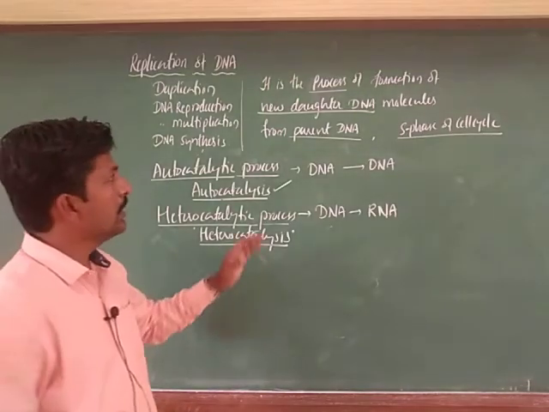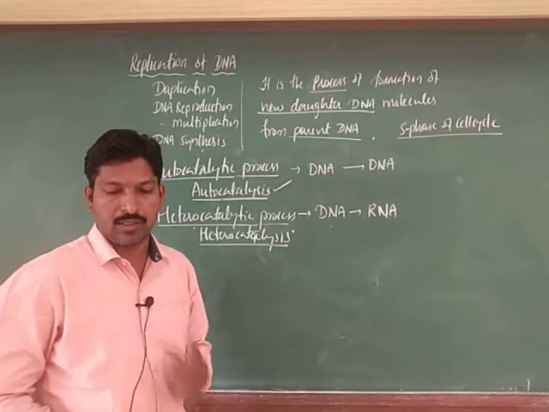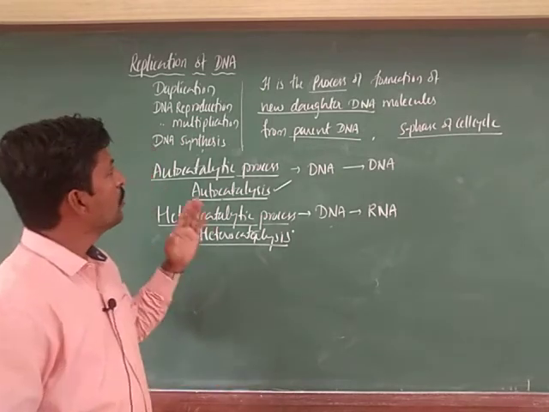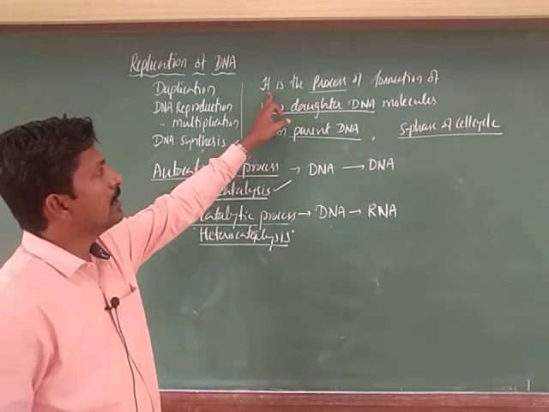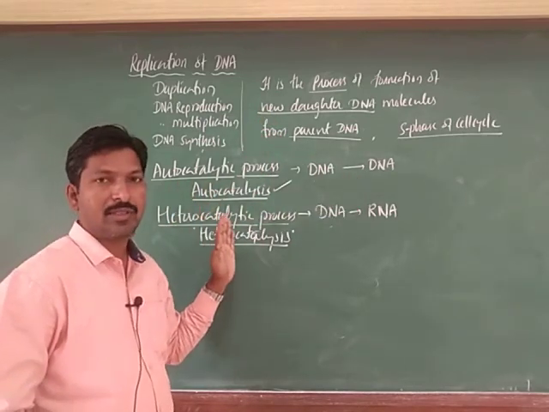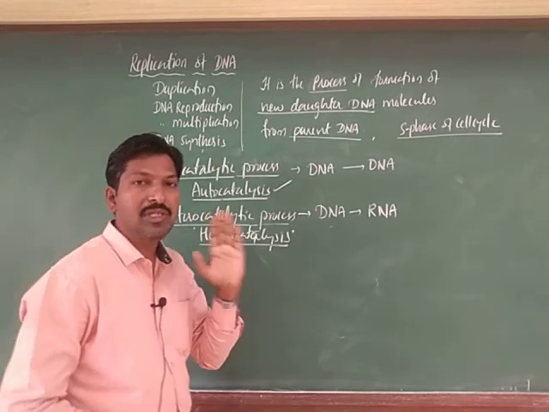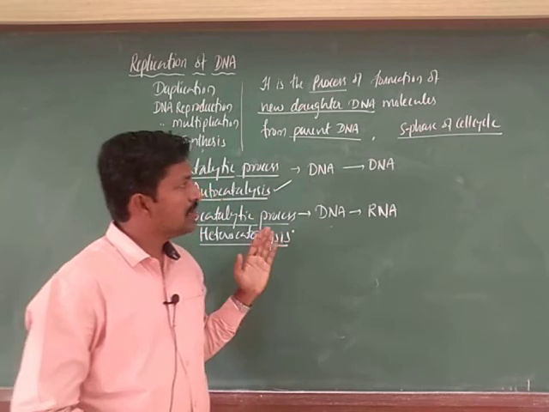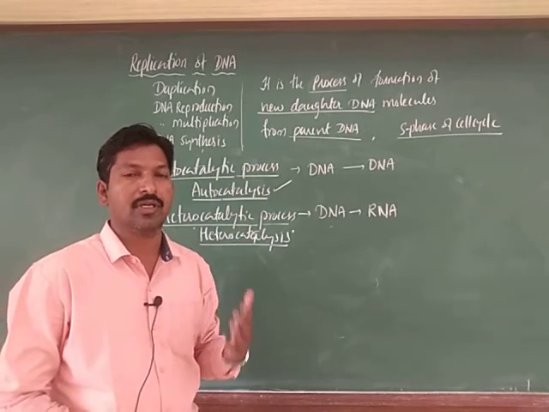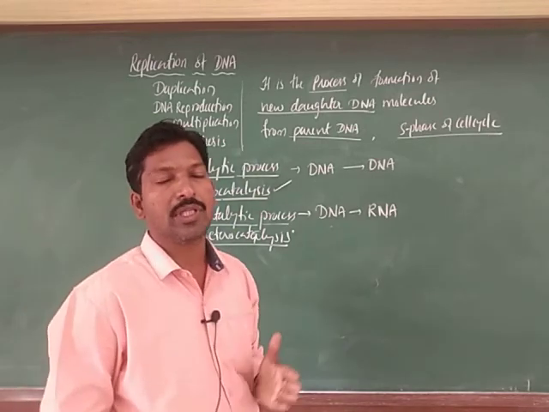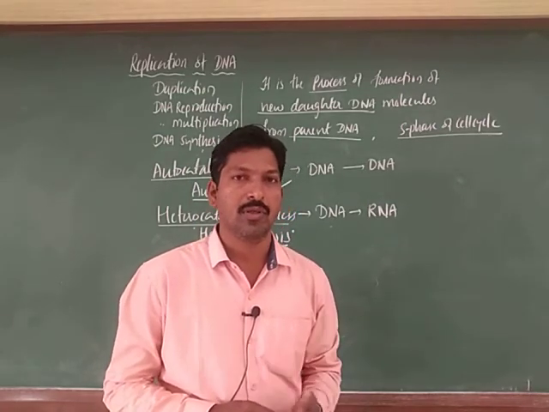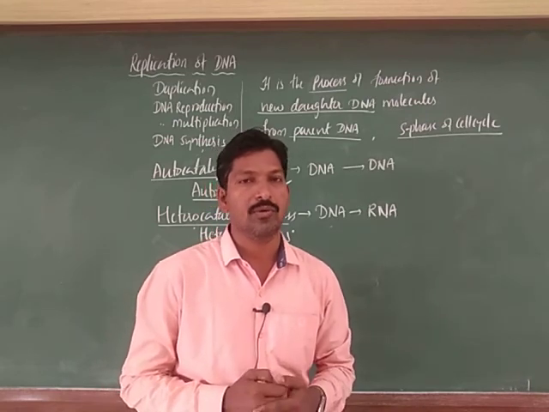Yes, students. Before starting with the enzymes involved, there are many enzymes. First of all, note this: DNA is prepared from DNA here, that is what we call the autocatalytic process. Remember this first, and it is a complex process with multiple steps. Those multiple steps of replication we will discuss in the next video, after the discussion of the enzymes involved in this replication process, how the replication fork is formed and what we call the structures. So, in the next video we will discuss. Thank you, students.